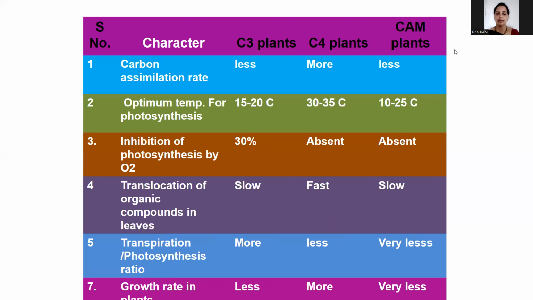And the carbon assimilation rate. The carbon assimilation rate is less in C3 plants, more in C4 plants, and moderate or less in CAM plants. The optimum temperature for photosynthesis is almost 15 to 20 degrees centigrade for C3, 30 to 35 degrees centigrade for C4 plants, but in CAM plants it is less, about 10 to 25 degrees centigrade.